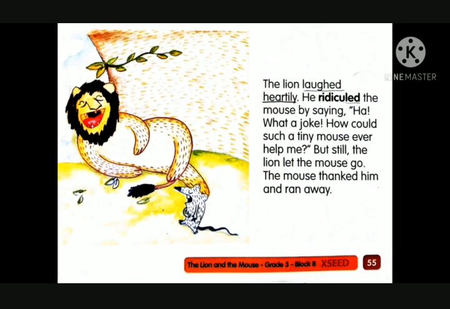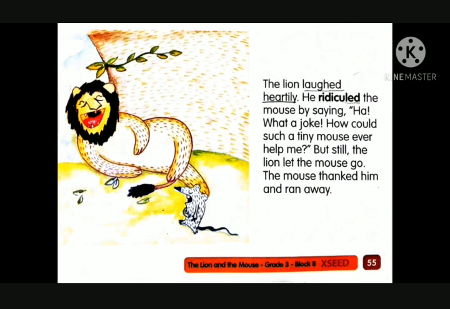Now see the mouse, what did it do? It said thank you. The mouse thanked him and ran away.